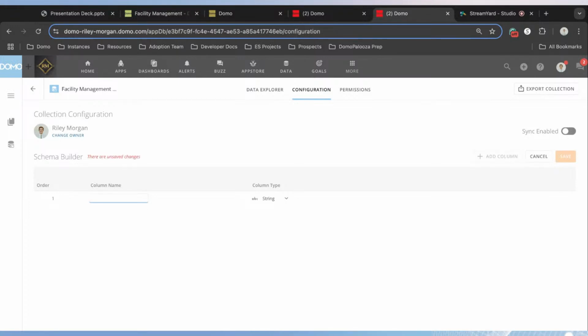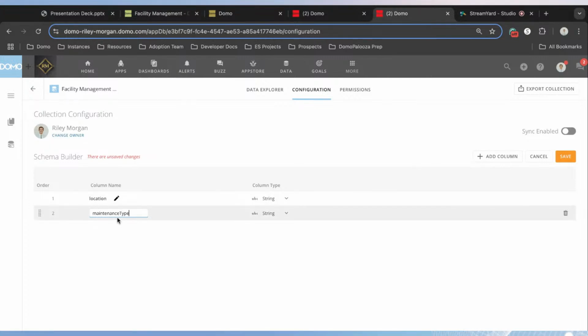And if we think about the data that we captured via that form, we know that we want to store information on the location. And that location is going to be a string, so that is all good. We also want to store the maintenance type.